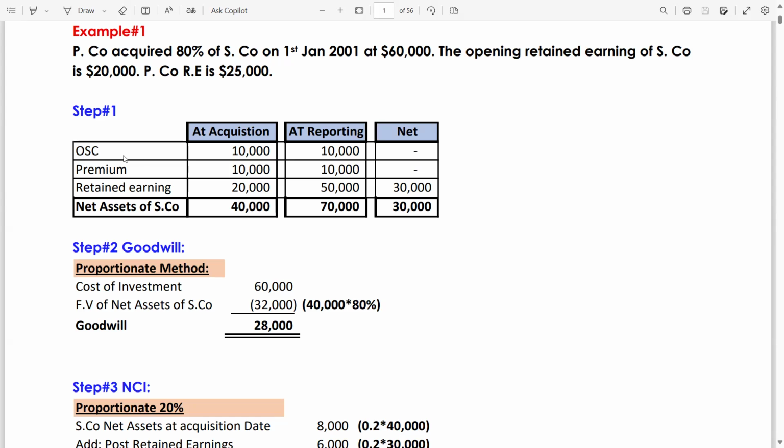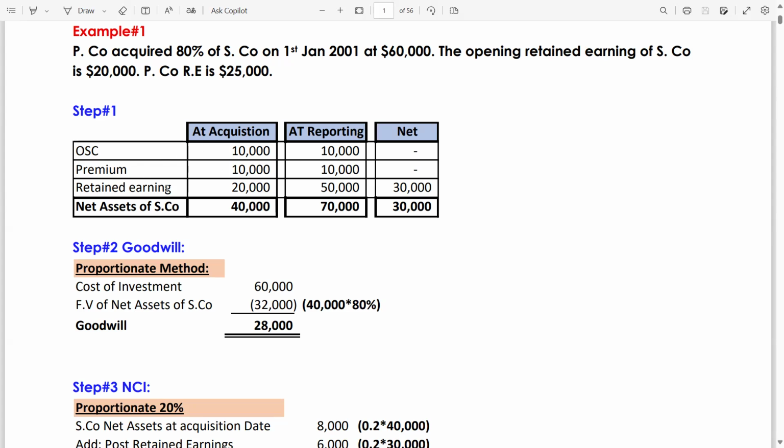Other share capital, these are the subsidiary figures. I am again repeating, parent company is going to acquire the S company. So these steps are performed on the S company figures. You will have to take in the other share capital of S company at the acquisition date and at the reporting date. If there is a share premium, then you will have to take in the share premium as well.